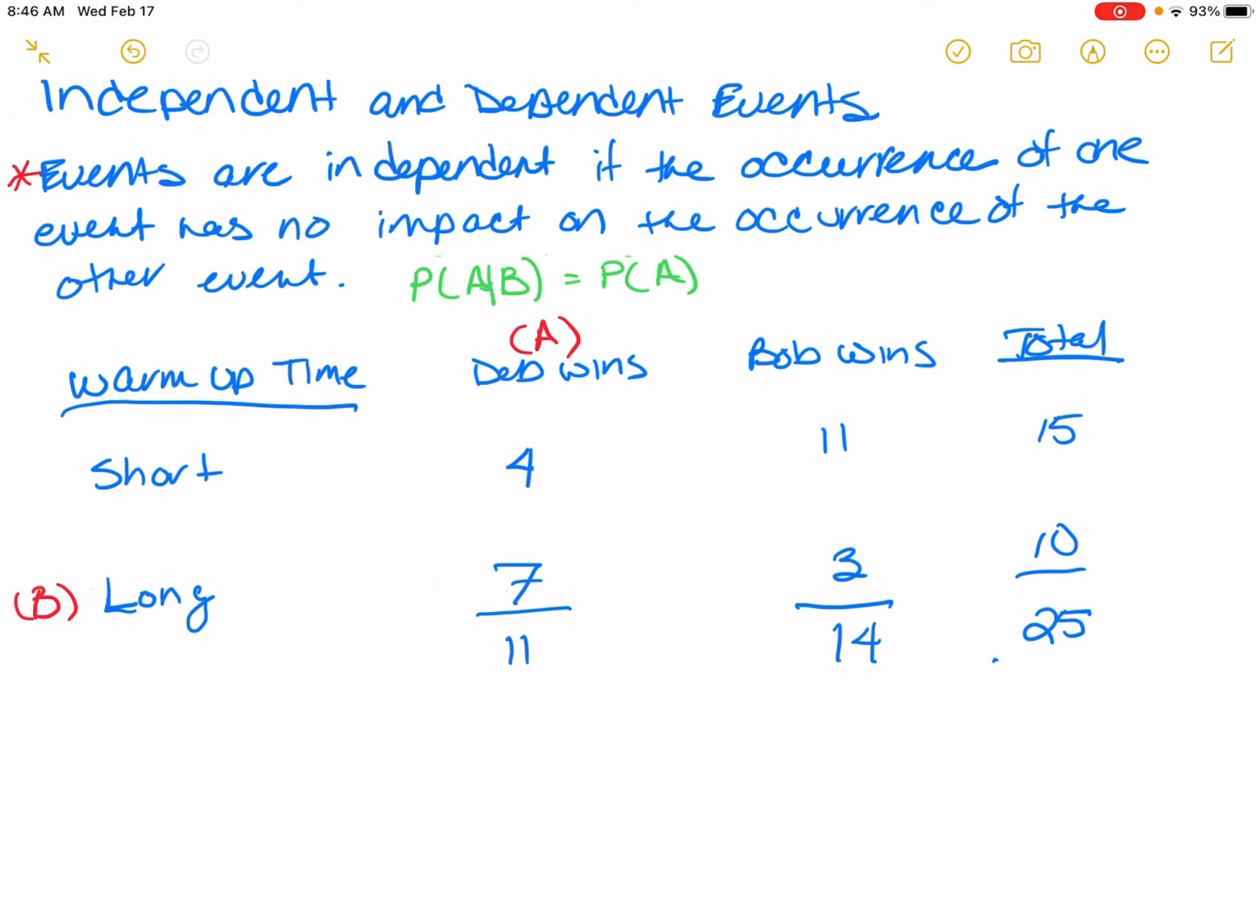If I have a die and I roll it, and let's just say the number 5 comes up. Now, if I roll the dice again for the second time, do you think that me rolling a 5 the first time has any bearing on me rolling a 5 the second time? No, it does not. So we know that those two events are independent.